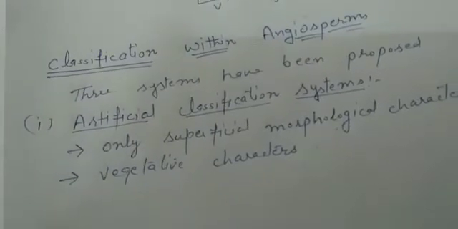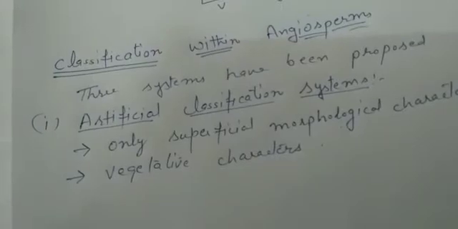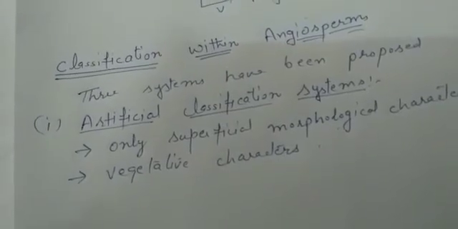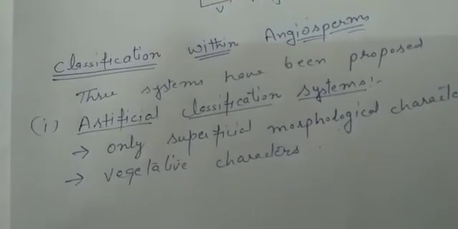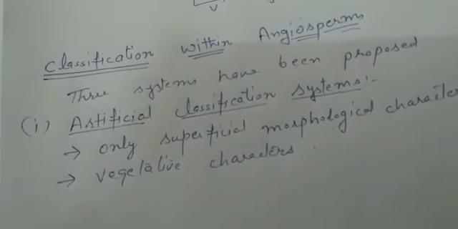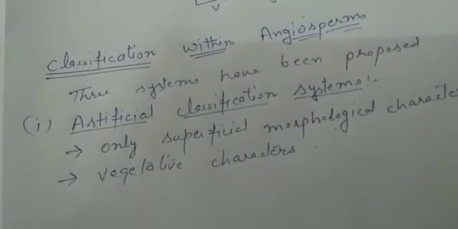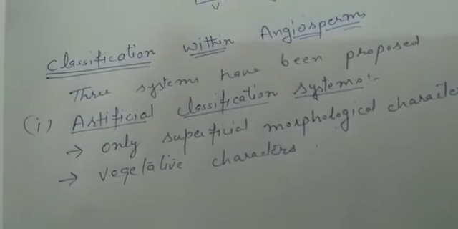The reason is that the vegetative characters are mostly affected by environmental factors. For example, if we talk about desert plants and terrestrial plants, clear? You find that they are affected by the environment, temperature, and water availability.